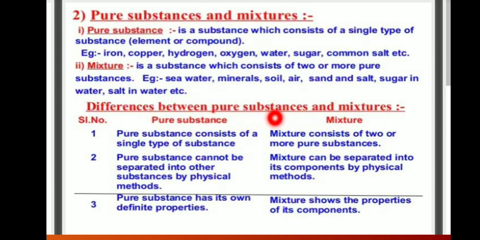Difference between pure substances and mixtures. First point, a pure substance consists of a single type of substance. A mixture consists of two or more pure substances. Second point, a pure substance cannot be separated into other substances by physical methods. Mixtures can be separated into their components by physical methods. Third point, a pure substance has its own definite properties. Mixtures show the properties of their components.